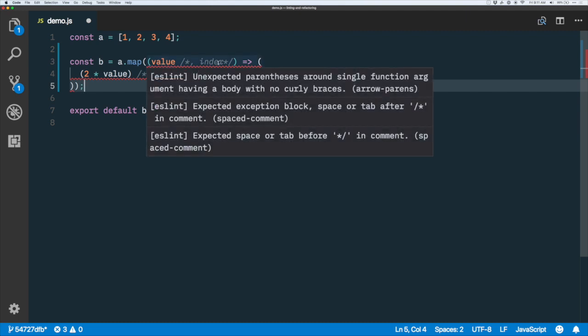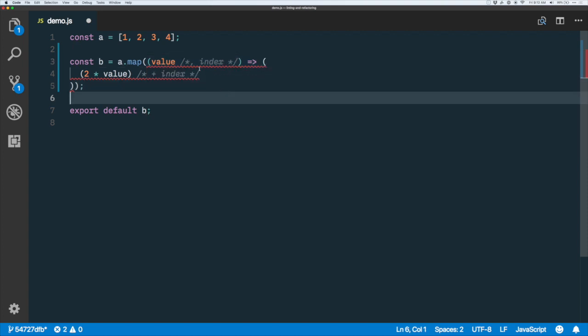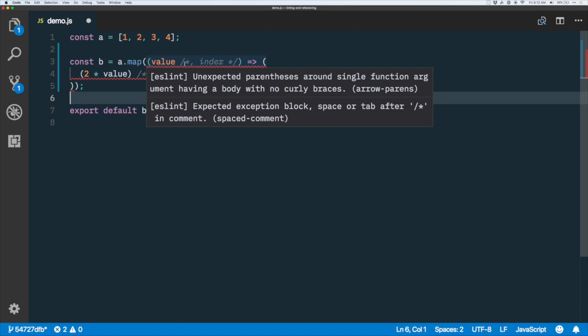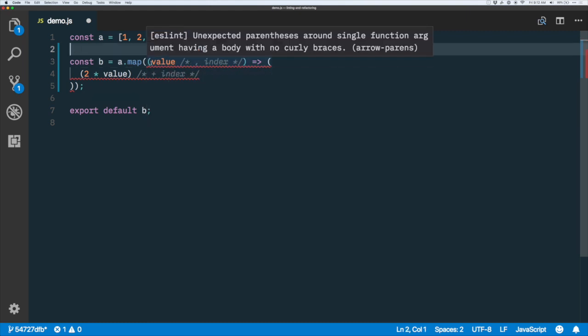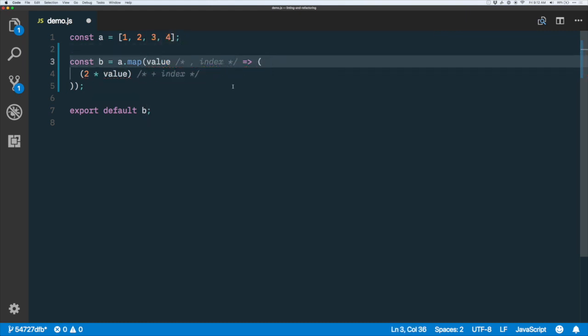We've got an expected space or tab before the // in the comment, so we have to make sure we get our comment exactly right. And now what? Unexpected parentheses. Oh yeah, and we got another space that I was missing. I didn't even realize in the comment. And now with the unexpected parentheses, we need to remove these parentheses just for the sake of troubleshooting. So maybe that goes in there, and maybe we have another comment here with the opening parentheses.